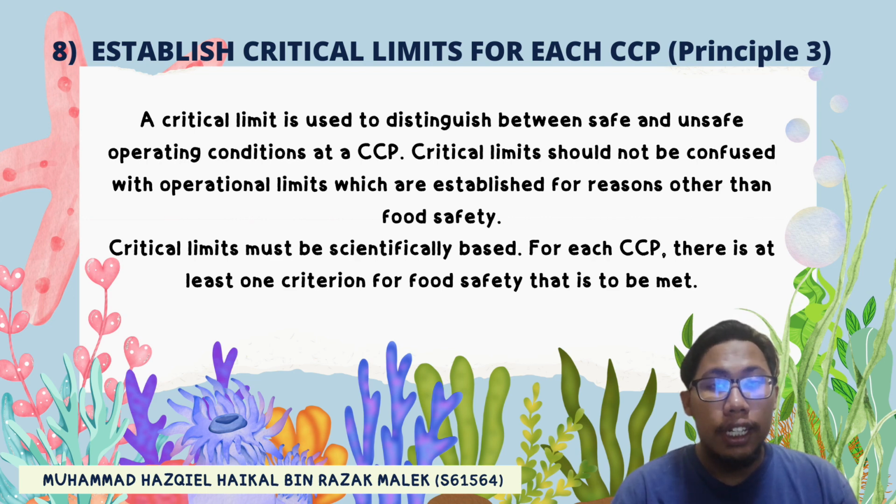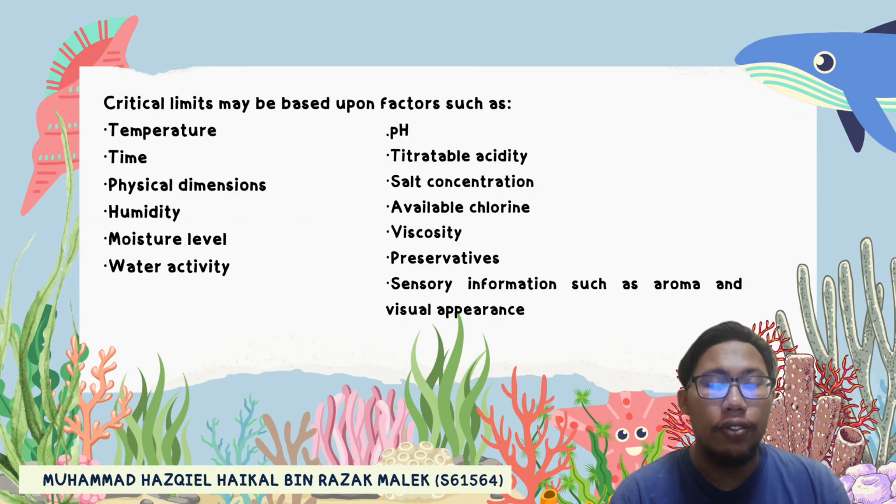Last but not least is number 8, establish critical limits for each CCP. Principle 3. A critical limit is used to distinguish between safe and unsafe operating conditions at a CCP. Critical limits should not be confused with operational limits, which are established for reasons other than food safety.